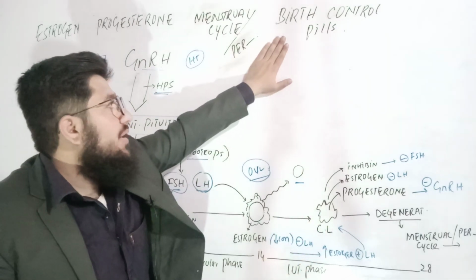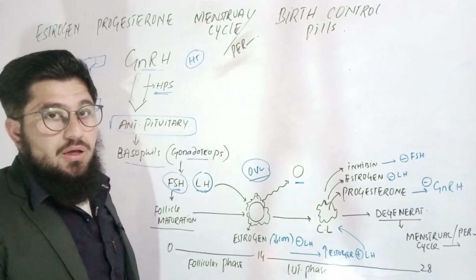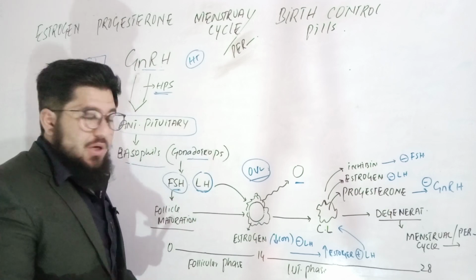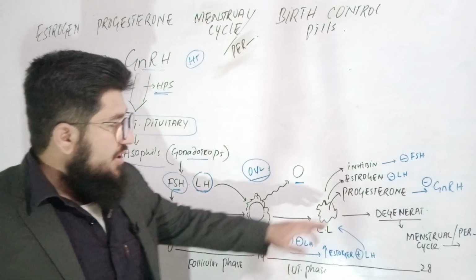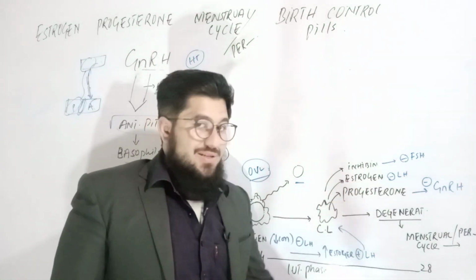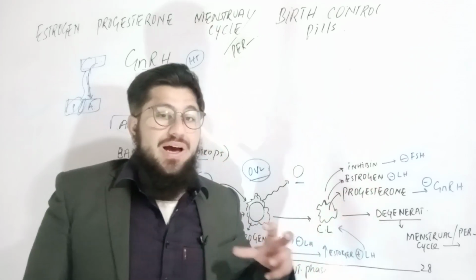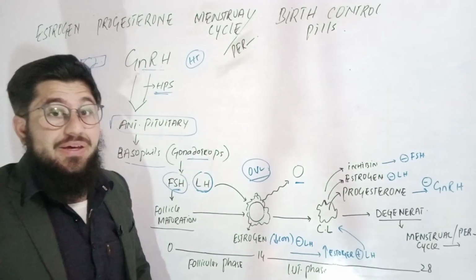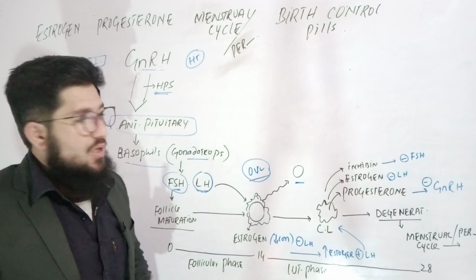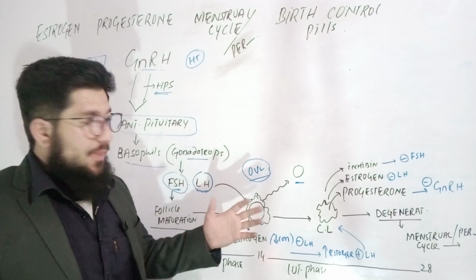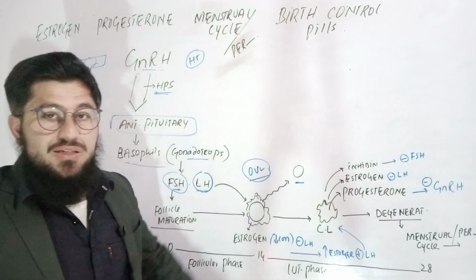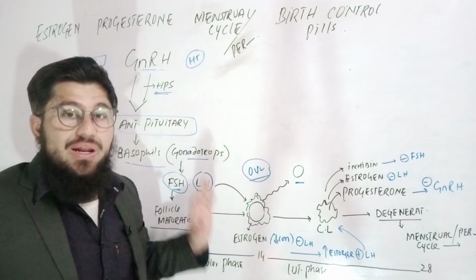Now one thing is remaining, that is birth control pill. Birth control pills. So we are using these two, estrogen and progesterones, synthetic, okay? So they are used as birth control pills. Now what is the mechanism of action of these pills when they are used? So here we got a simple understanding. When these are available, the pregnancy like conditions will remain, and pregnancy will happen, you can say in short.